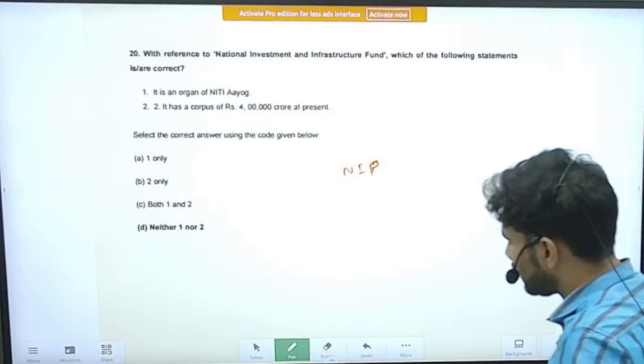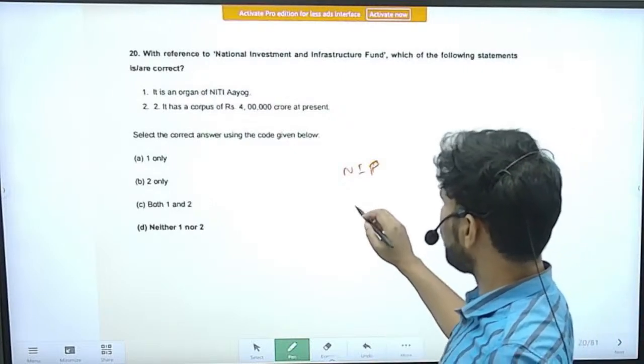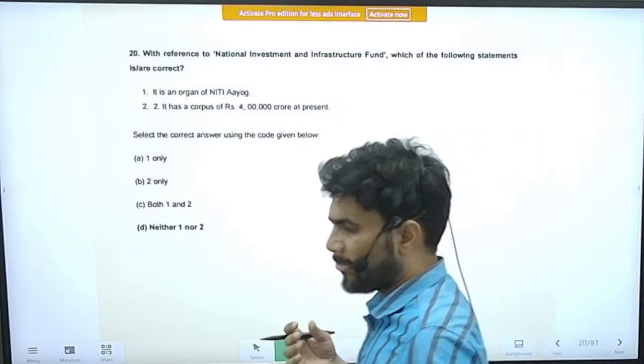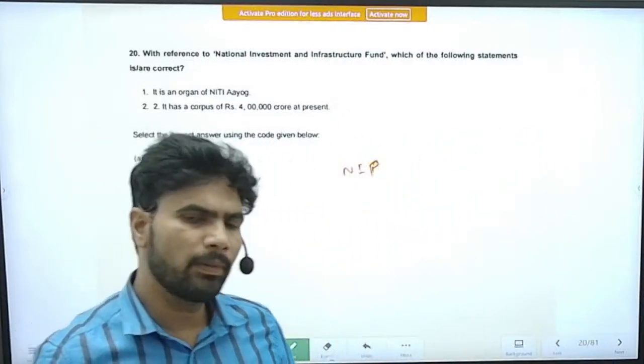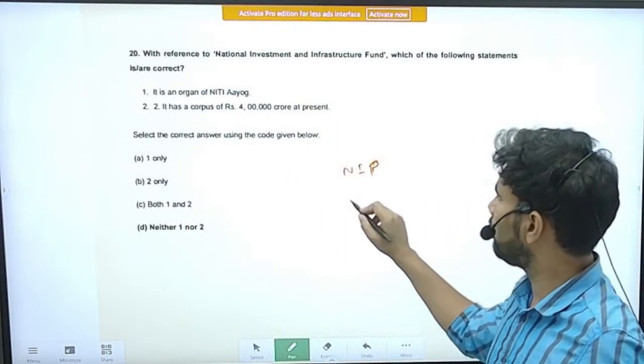There is an initiative from the Finance Ministry related to monetizing lands, especially lands under the control of railways and other public sector undertakings. So something related to monetization.